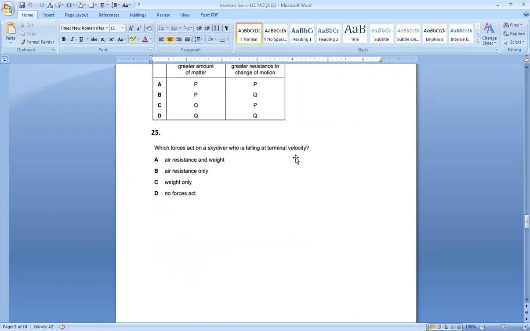Number 25, which forces act on a skydiver who is falling at terminal velocity? Terminal velocity means constant speed or constant velocity. It means upward force and downward force are balanced, so the resultant force is zero. Air resistance and weight both are acting, but overall they are cancelling each other. So I'll say no resultant force acts because of terminal velocity.